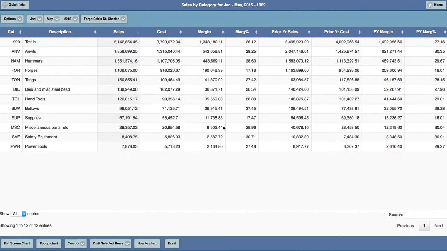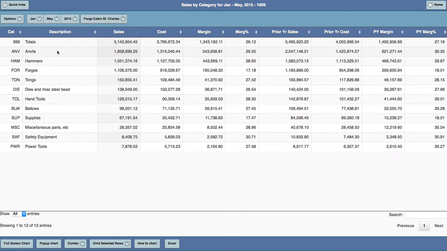All Anvil data grids have powerful yet easy to use charting functions. Here we are displaying sales by category for a distribution center. In order to chart, I need to select the rows and columns to chart.